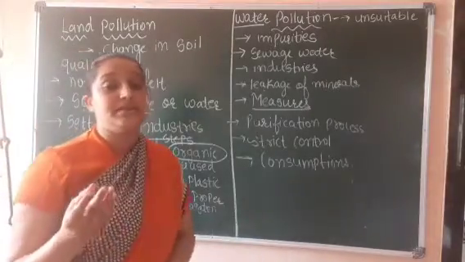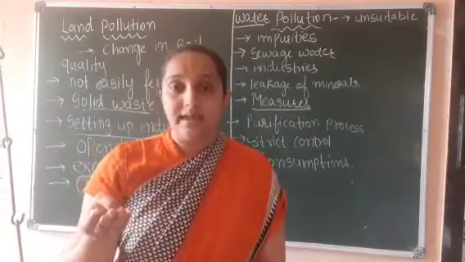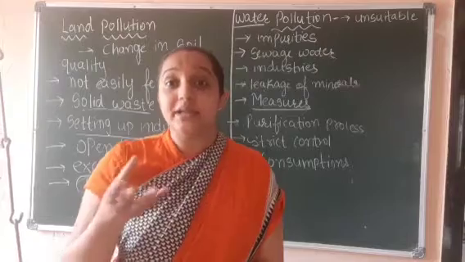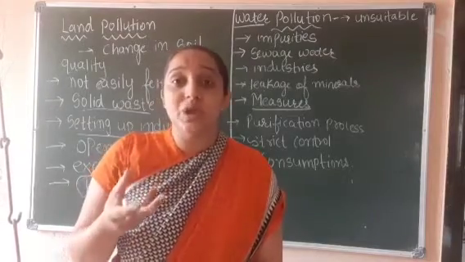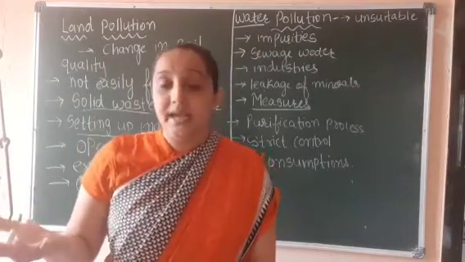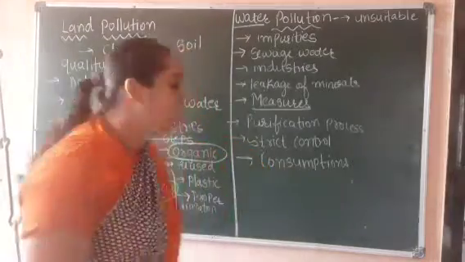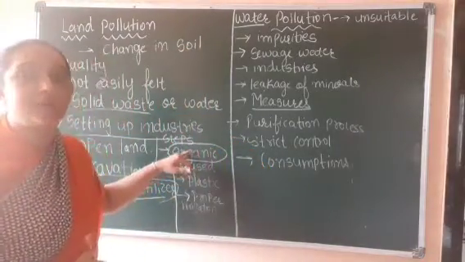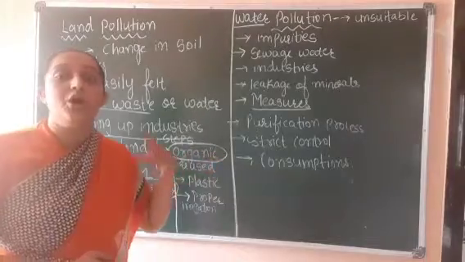Organic materials means, you know, cow dung, right? With the help of cow dung, these are the organic things that we can use for growing the crops, right? Pure fertile soil, right? So we should use organic things to grow the crops.